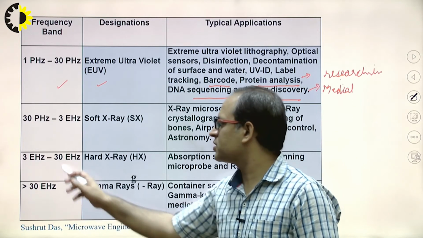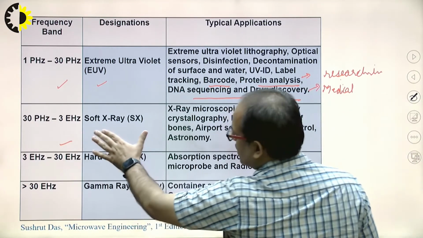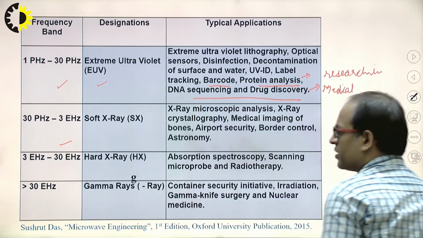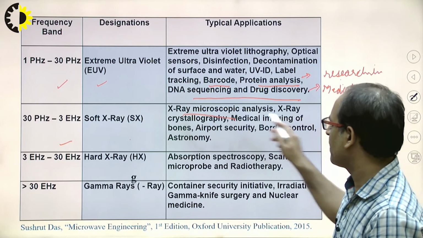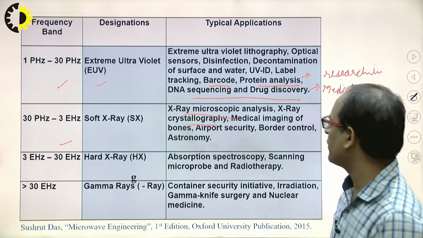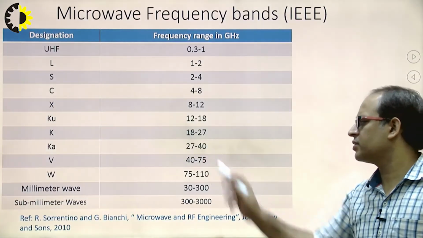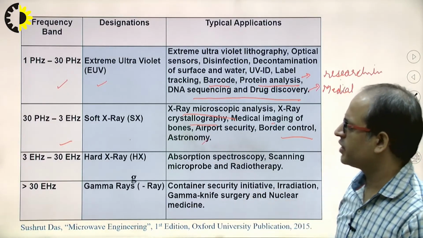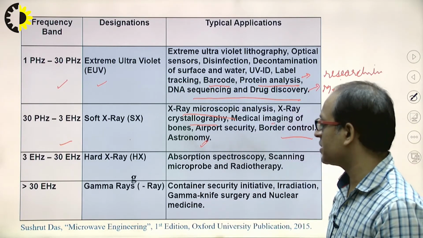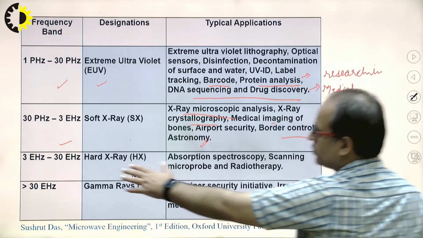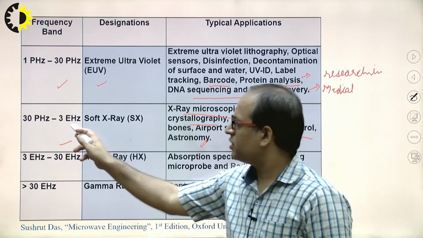Now next one is 30 petahertz to 3 exahertz, that is known as the soft X-ray, and this one also has applications in the medical field, such as X-ray cholesterography, medical imaging of bones, airport security, border control, and astronomy. Clear? For extraterrestrial activities we use this band of 30 petahertz to 3 exahertz.